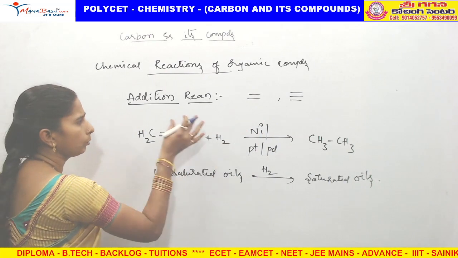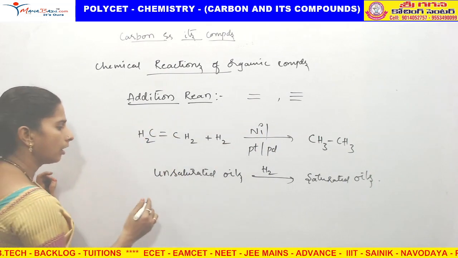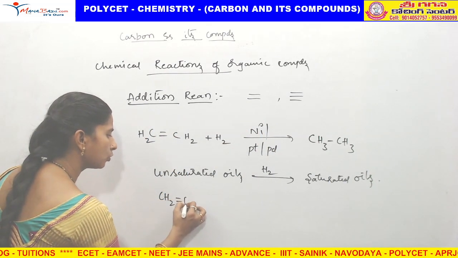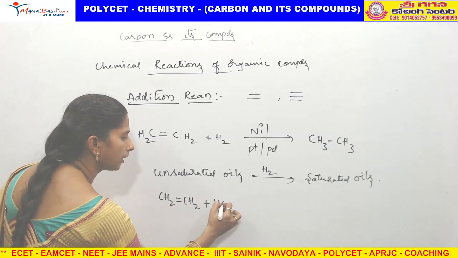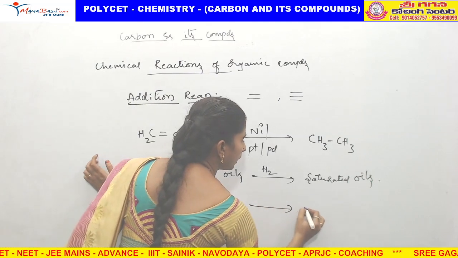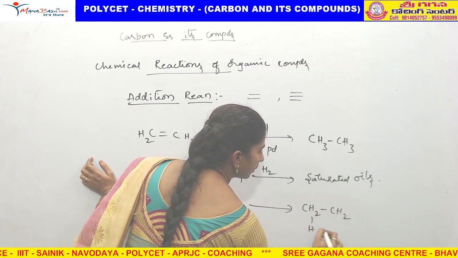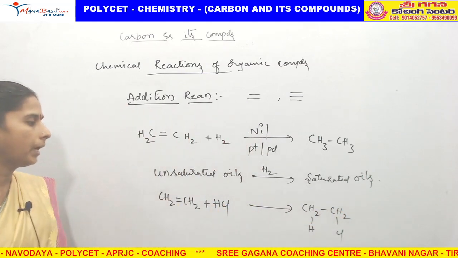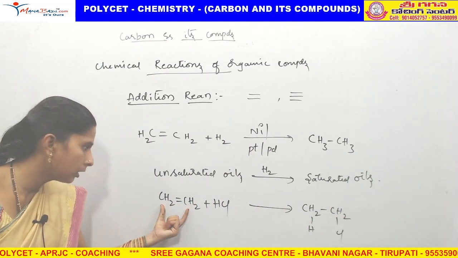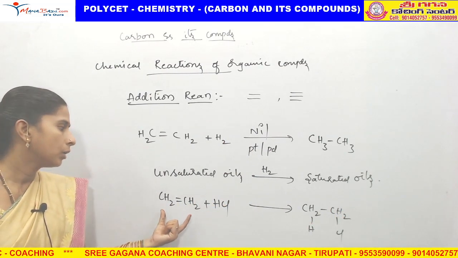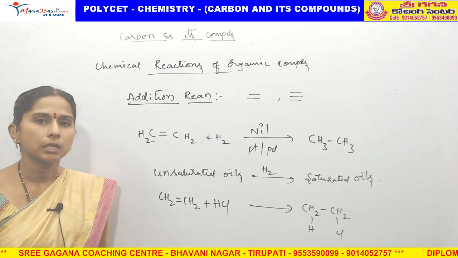The total molecule is adding on that. Or otherwise, this is also CH2 double bond CH2. If you add HCl, we will get CH2 with one side hydrogen and one side chlorine added. So addition of this molecule takes place on the double bond. So it is called addition reaction.